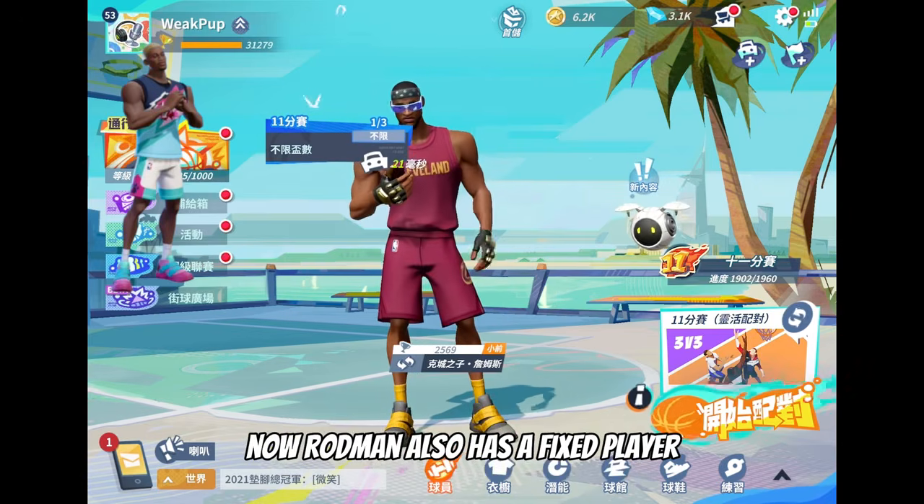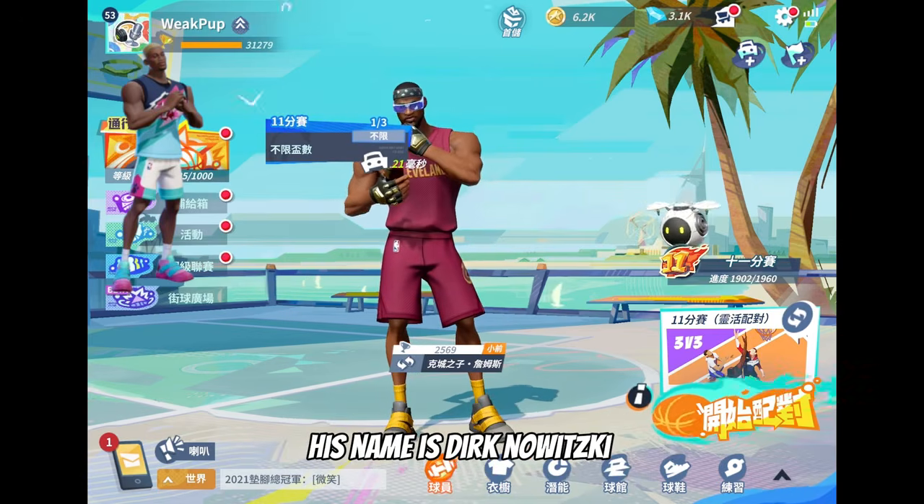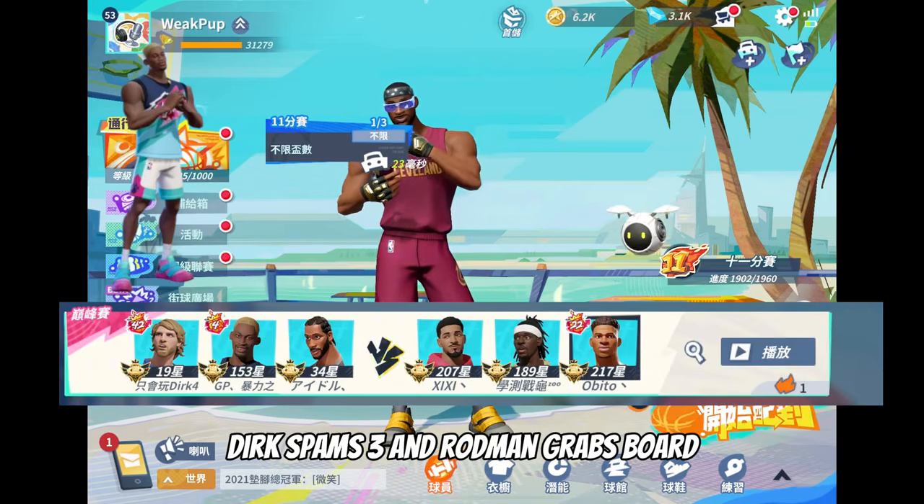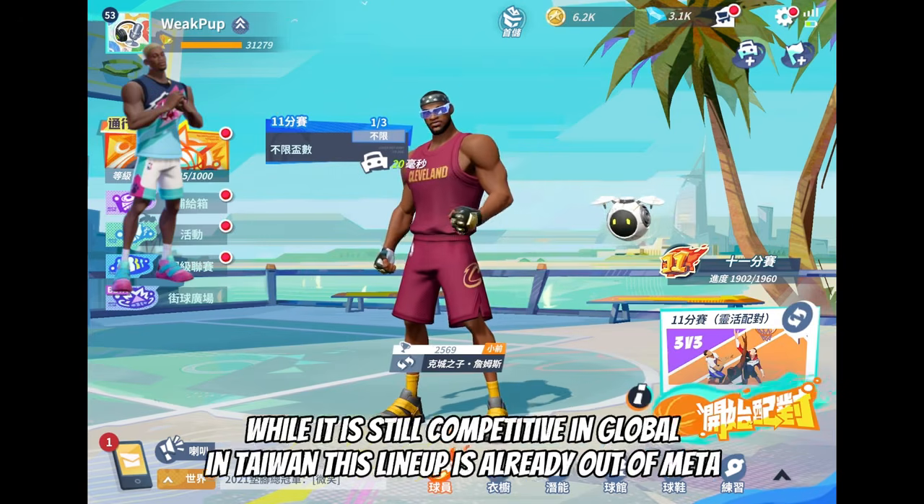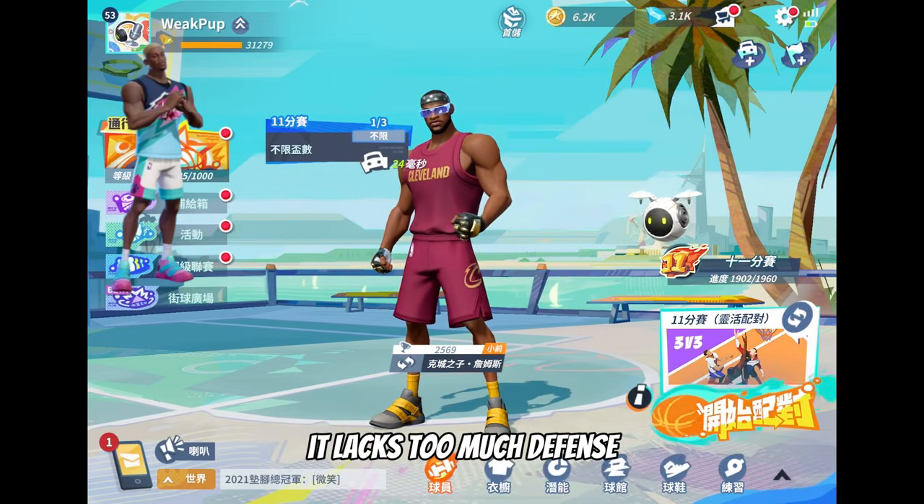Now Rodman also has a fixed player. His name is Dirk Nowitzki. Dirk spams 3 and Rodman grabs board. While it is still competitive in global, in Taiwan this lineup is already out of meter. It lacks too much defense.